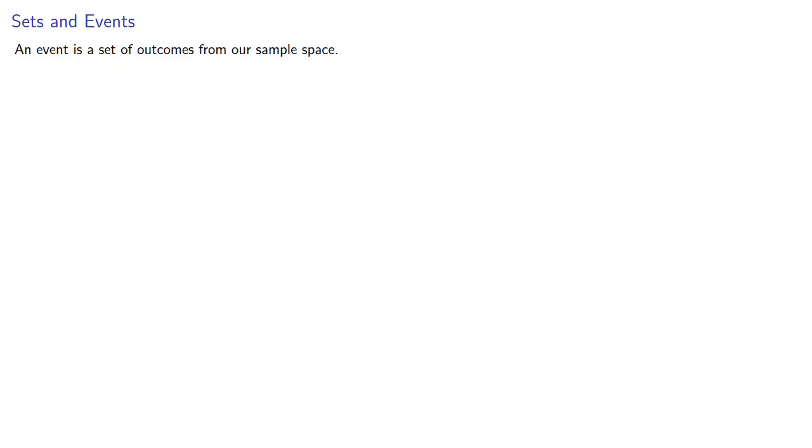So an event is a set of outcomes from our sample space. So how does the language of sets interact with the language of probability? Well, let's find out.